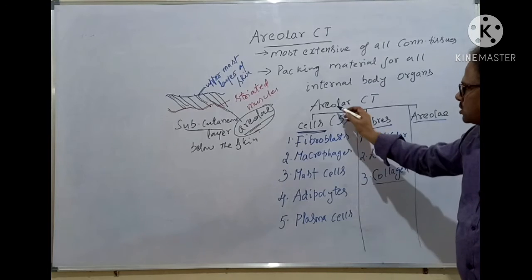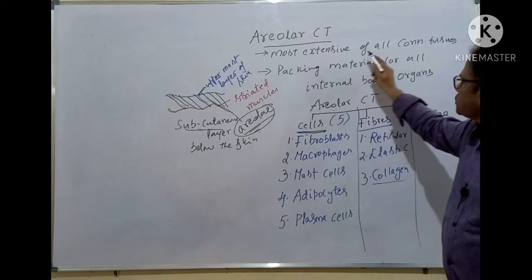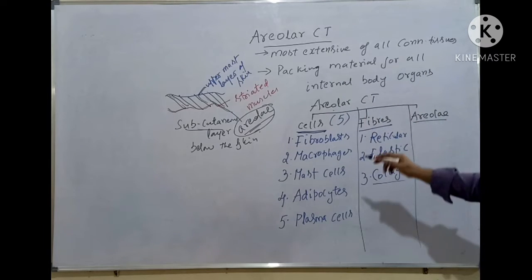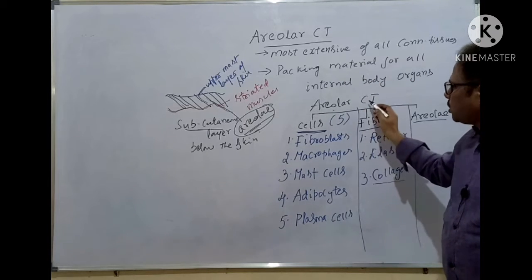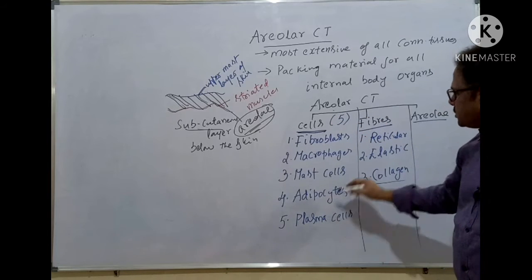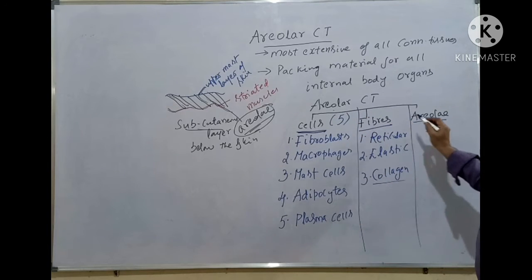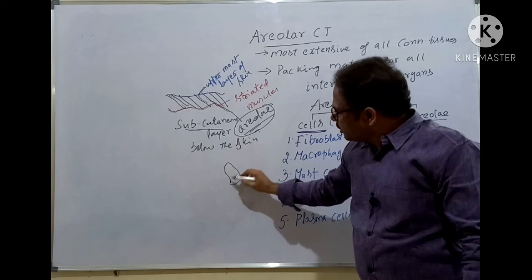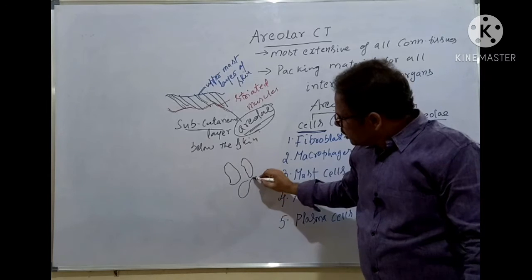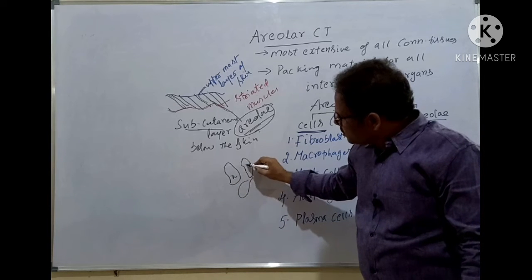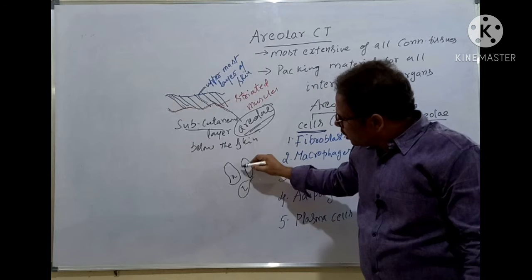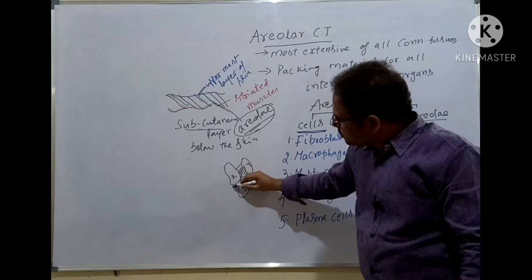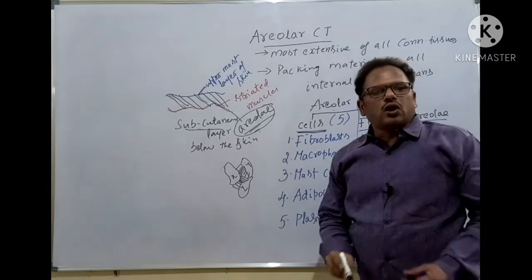Areolae is nothing but the areolar connective tissue. Areolar connective tissue is the most extensive of all the connective tissues. It's a packing material for all the internal body organs, densely packed. It contains 5 different types of cells, 3 different types of fibers, and areolae, such gaps are present here. And there is a packing material between the different organs also, already told, isn't it? For example, this is Y organ, this is Z organ. It's a packing material like this here. This is the areolar connective tissue, a packing material for almost all the organs.